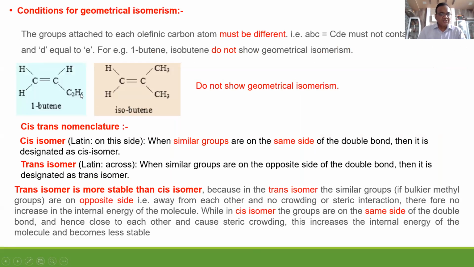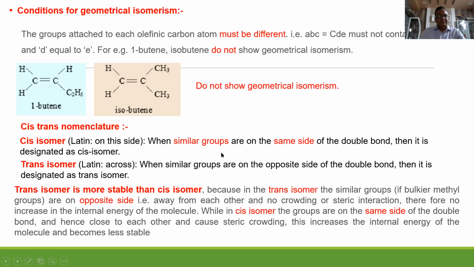Now conditions for geometrical isomerism. Both of these compounds do not show geometrical isomerism. Why? Because this double bonded carbon is attached to the same group. If double bonded carbon is attached to the same group, then it does not show geometrical isomerism. Here also, this double bonded carbon atom is attached to the same group, no geometrical isomerism.